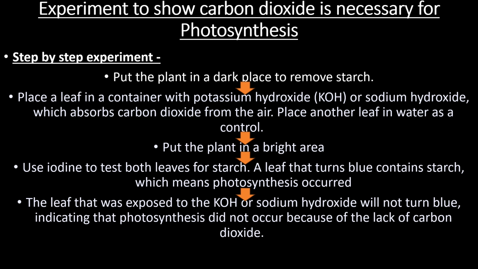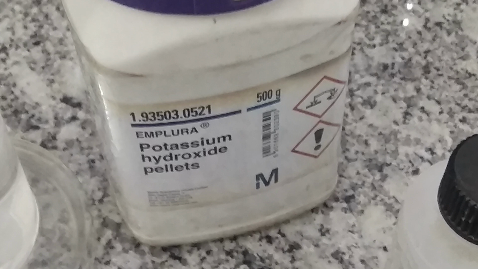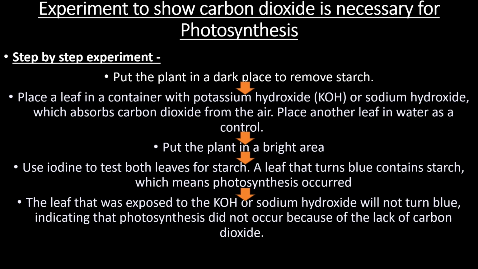This potassium hydroxide absorbs the carbon dioxide. It means the carbon dioxide which is present inside the bottle is absorbed by the potassium hydroxide. Now we will take one rubber cork and cut it in the middle, and the leaf of that plant is placed such that half of the leaf remains inside the bottle and the other half remains outside the bottle. And then we will place the full apparatus in broad sunlight.